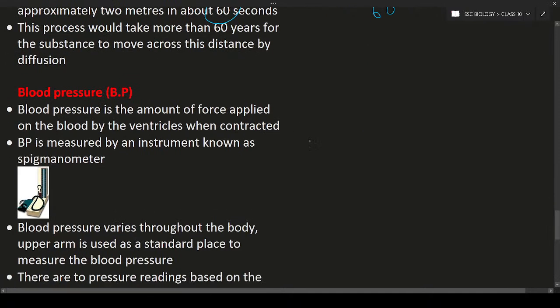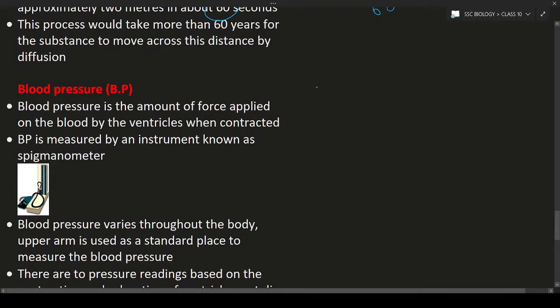Now we will see about blood pressure, which we can call BP. BP means blood pressure. Blood pressure is nothing but the amount of force applied on the blood vessels. Let us consider, we will draw a rough diagram of the heart. So this is the heart, these are the 4 chambers. So what is happening here? The ventricles are going to apply pressure on the blood vessels, especially the left ventricle.